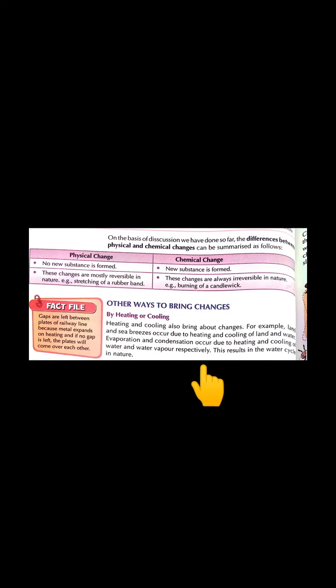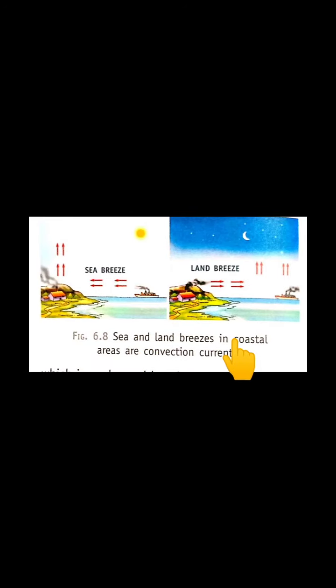Now let's read the second example, that is sea breeze and land breeze. This is another example which we are going to study. One thing is very clear: sea breeze occurs during the daytime and land breeze occurs during the night time. This is a very important thing, you have to be sure about it. As we go in the coastal areas, we always observe the land breeze and sea breeze.